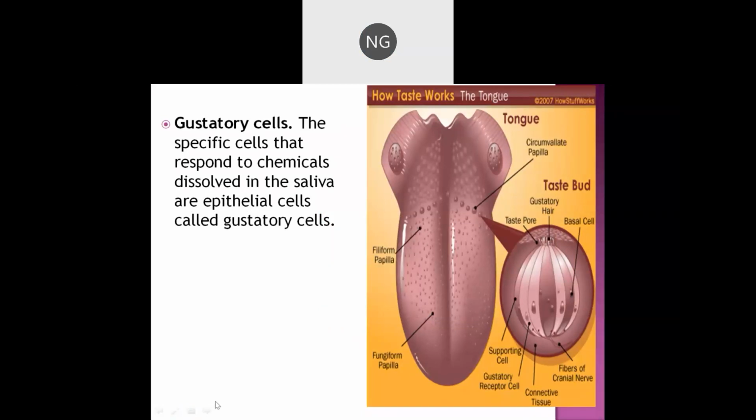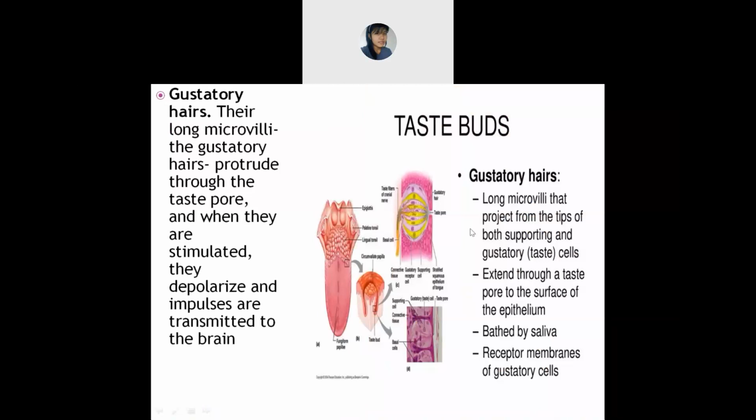Okay, let us see. The gustatory hairs, what are they? They are very small in structure. They are long in structure, and they are the microvilli. Microvilli means they are thin, hair-like structures. From the name itself, gustatory hairs, obviously they'll be like hairs.